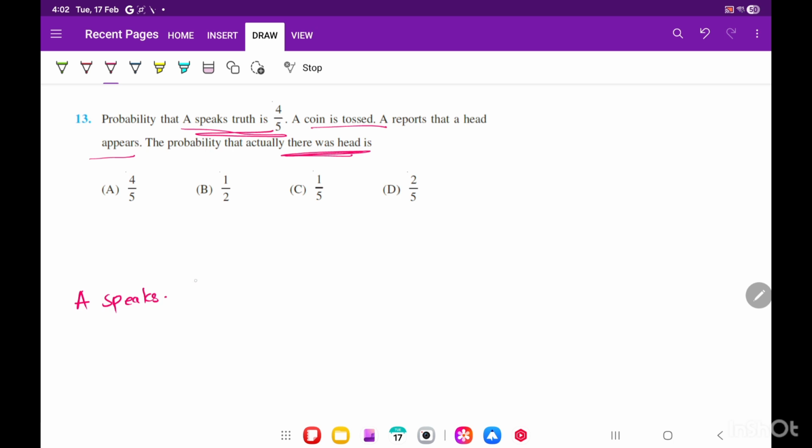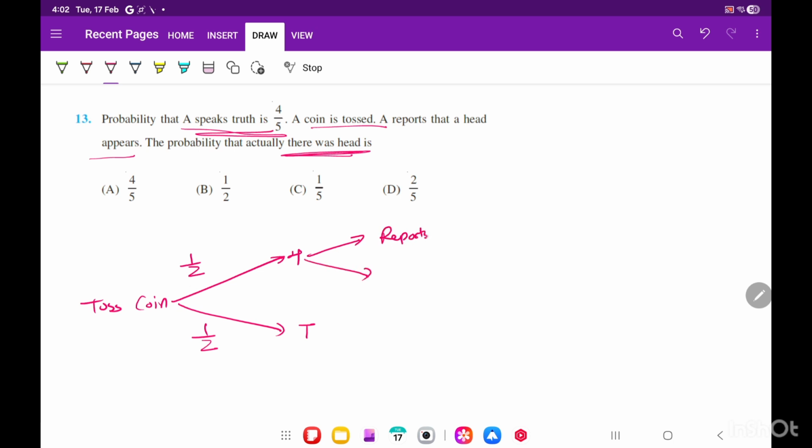So what he is doing, he is tossing the coin. First he is tossing the coin and then he is speaking. So maybe head will come or maybe tail will come. Head will be 1 by 2, tail 1 by 2. Then there are two chances that he reports head, or reports tail. Tail came, but maybe he reports head or maybe he reports tail. These are the chances.